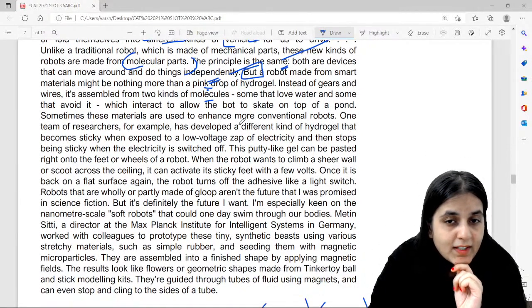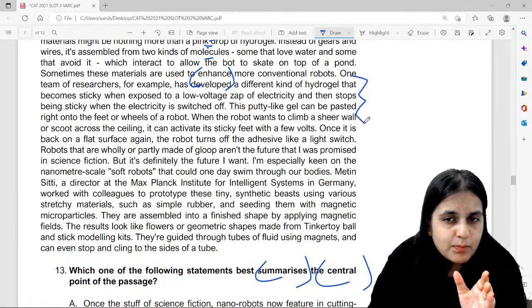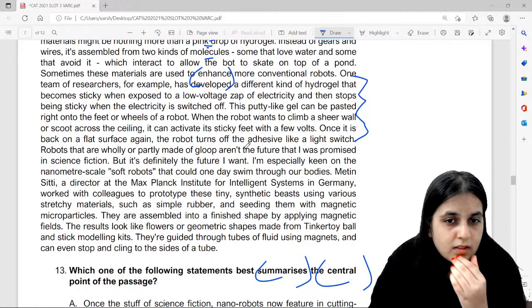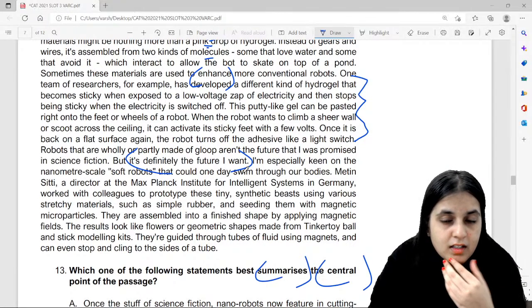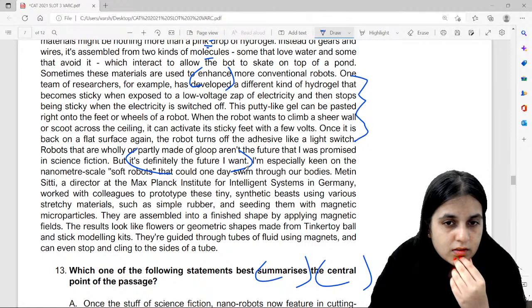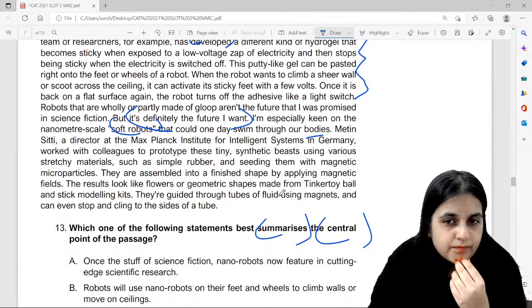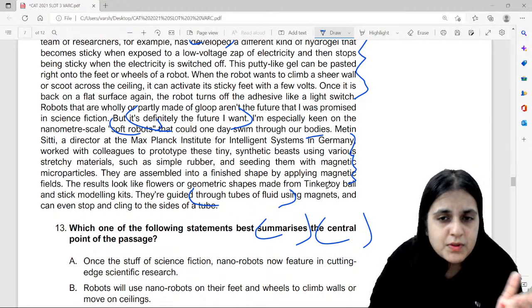Sometimes these materials are used to enhance more conventional robots. Okay, and then they give you example which you can switch. It's definitely the future I want. Skim and scan. The author is clearly in favor of it. Soft robots which could swim through our bodies. They're guided through tubes of fluid. Okay, and they're trying to develop these kinds of robots. The rest of it you skim and scan the description.